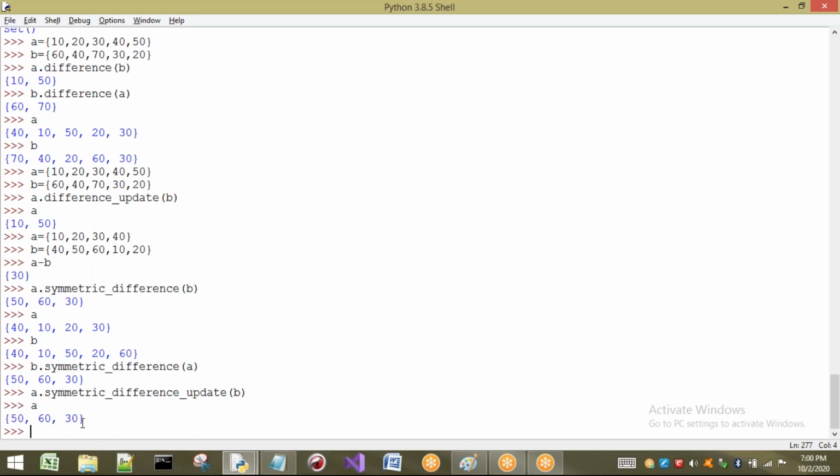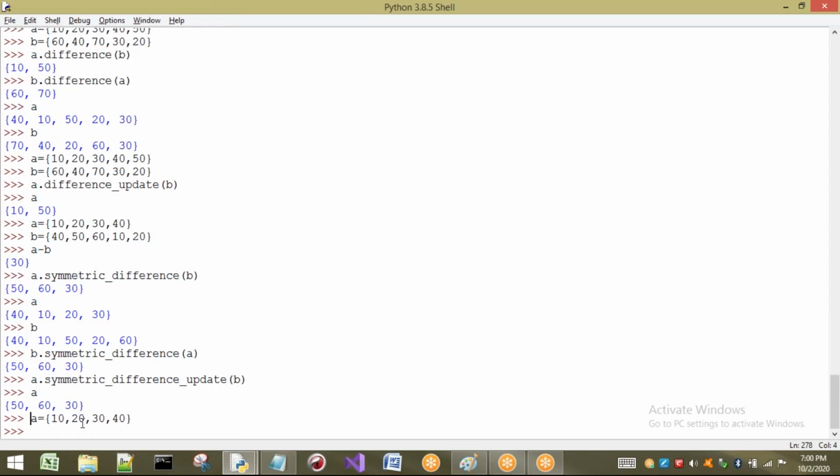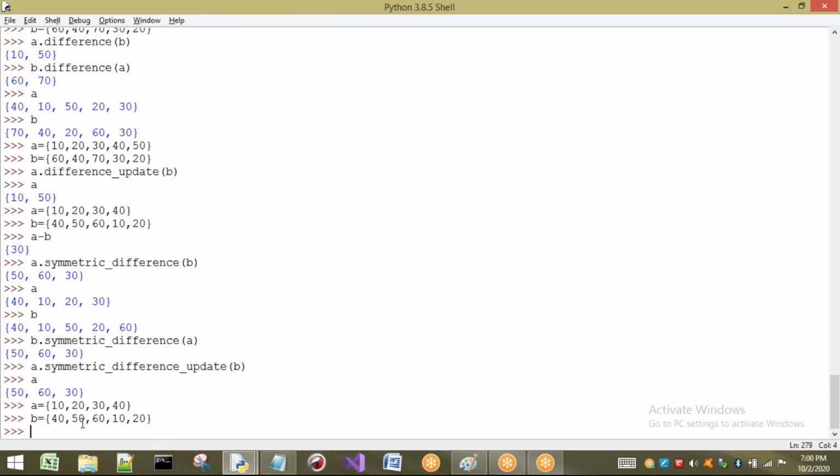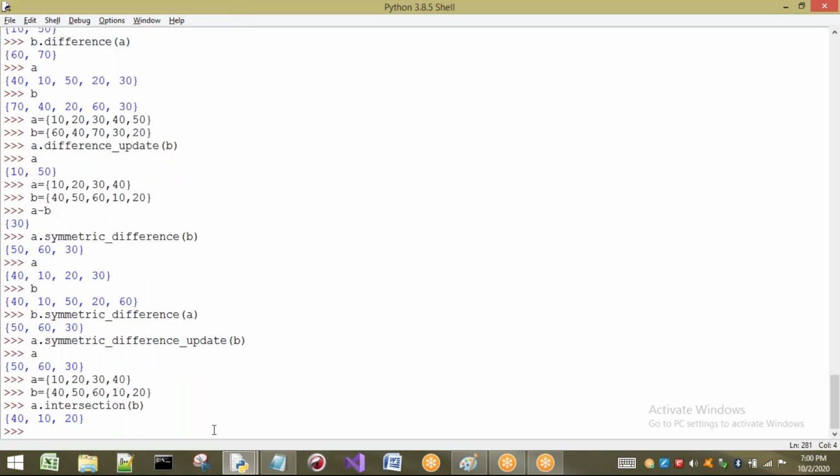Right. Now let us see about intersection. What is meant by intersection? Intersection means both. I will show this. A, I am taking one set. B, I am going to take one set. If a value is present in both the sets, it is going to print those values. That is what intersection of B does. So what will be the answer? What are the elements that are present in both the sets? 10, 20, and 40. Intersection means whatever common elements are present in both the sets, those will be printed.